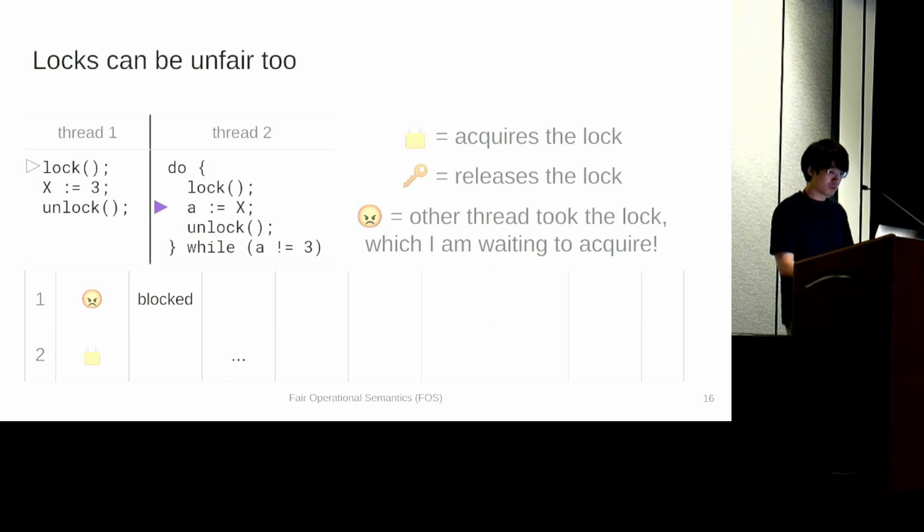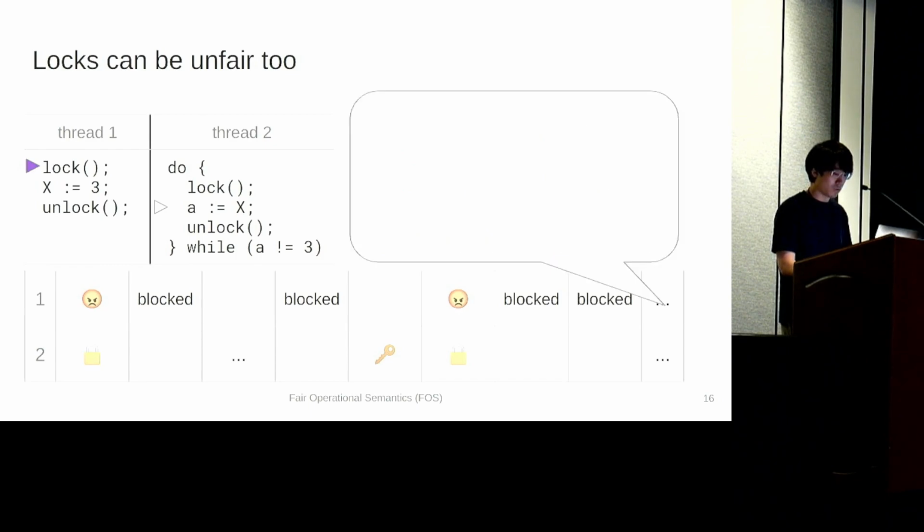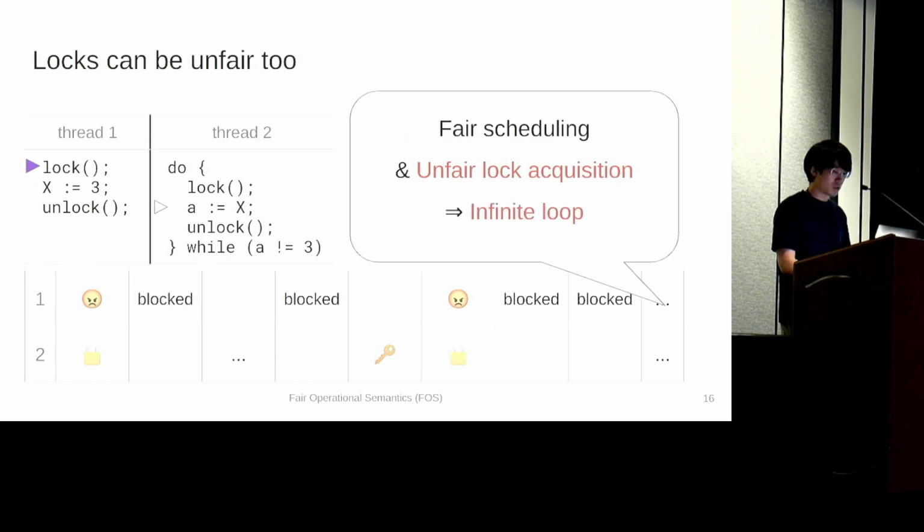And we come back to thread 2, which reads 0. Thread 1 is scheduled, but again blocked. Then thread 2 is scheduled, releases the lock with the key symbol, and it is scheduled in a row, again acquiring the lock. And as you can see, thread 1 is scheduled, but again blocked by the lock. Now this can continue forever, which means that even if we have a fair scheduling, if lock acquisition is unfair, we can still get an infinite loop.